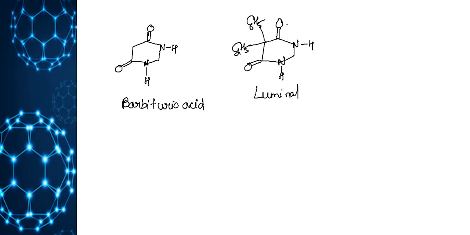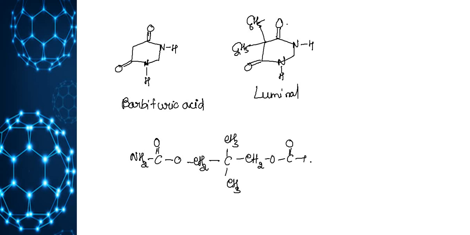Structure of Equanil. Equanil is a non-hypnotic drug which reduces tension and anxiety but does not induce sleep. So the structure is NH2, C double bond O, O CH2, C CH3, CH3, CH2, O, C double bond O, NH2. Structure of Equanil.